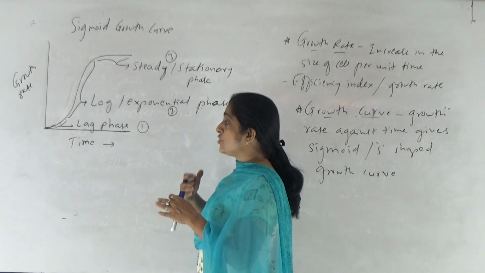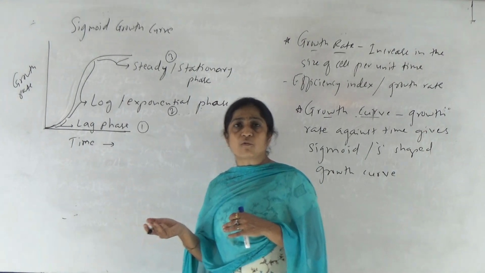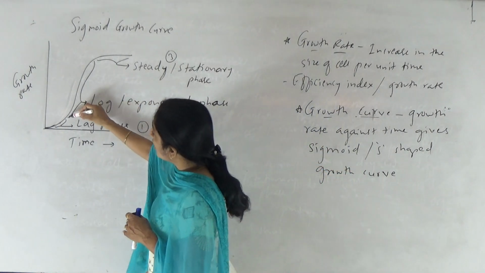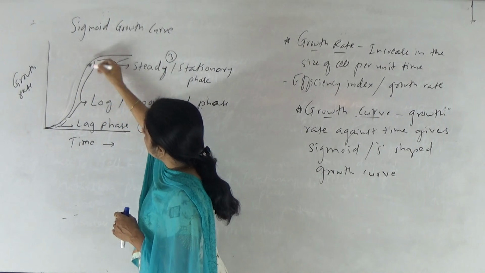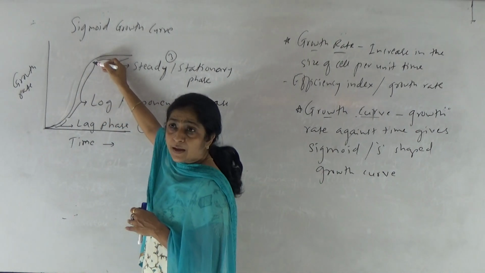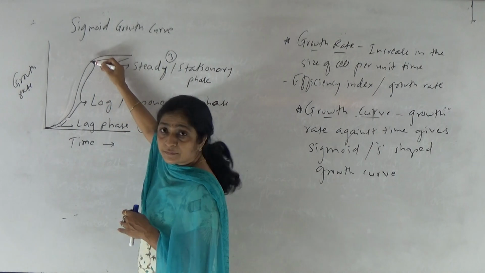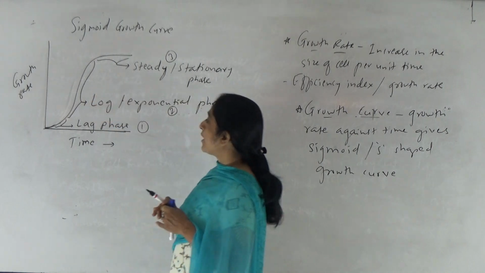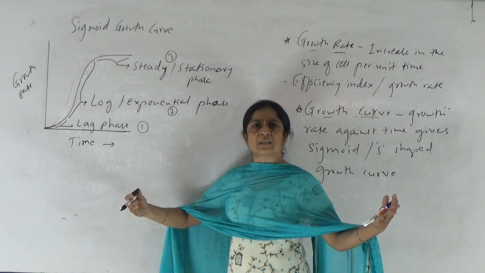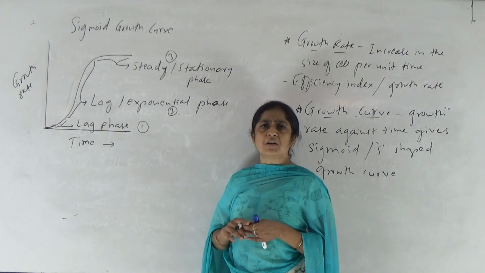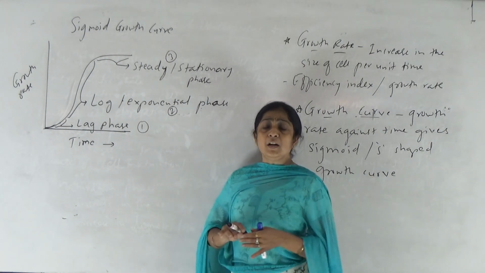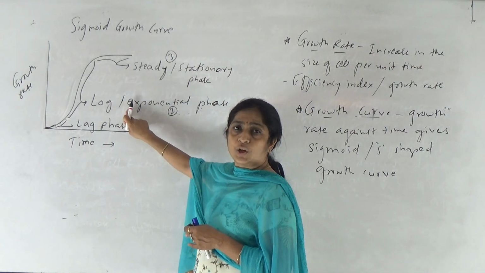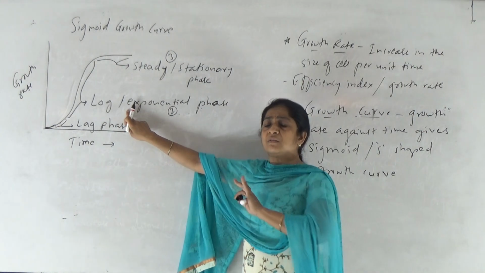Now cells are potentially ready to enter into the next phase of growth, which is very fast. Rapid growth occurs in this phase. See how the curve goes. It increases steadily and very fast. Okay, so here you may observe the straight line, right? Linear growth mostly, right? So this is the phase where cells are continuously increasing in size. They absorb more and more nutrients and they are very fast growing, right? Literally visual increase in the plant part is observed. So this phase is log or exponential phase. Log means where the growth occurs very fast.